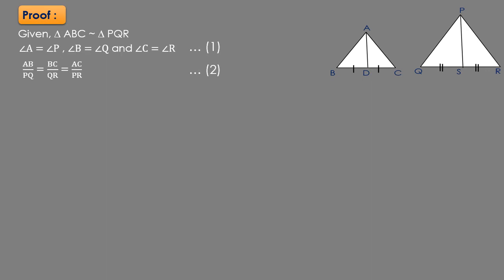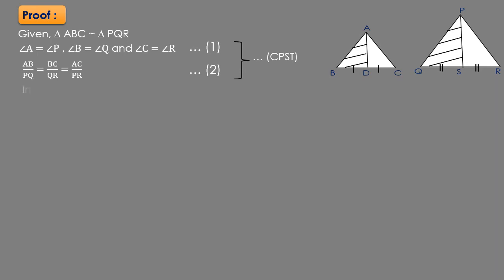So we know that if two triangles are similar, all the corresponding angles are equal and all the corresponding sides are in proportion because they are corresponding parts of the similar triangles. Now, in order to prove the given corollary, we will prove that triangle ABD and triangle PQS are similar, which are the shaded portions of the given two triangles.